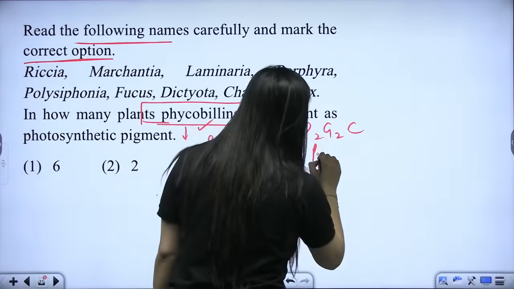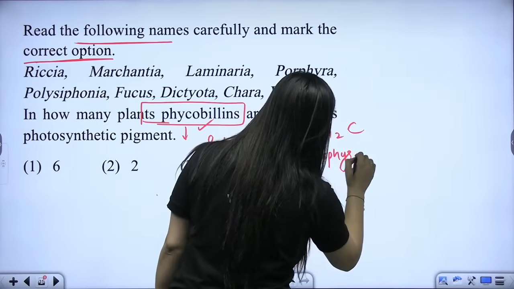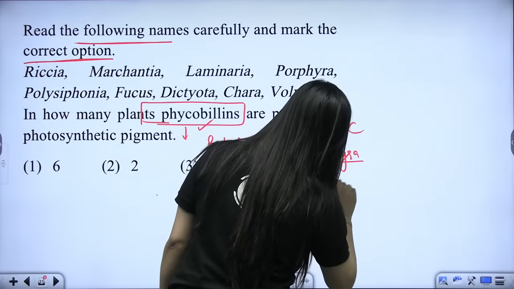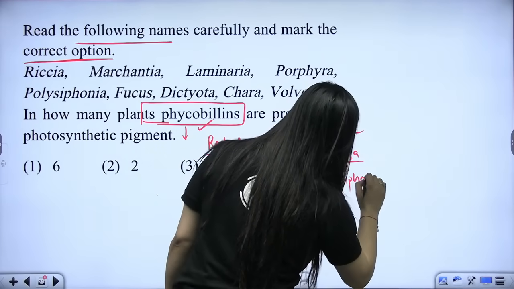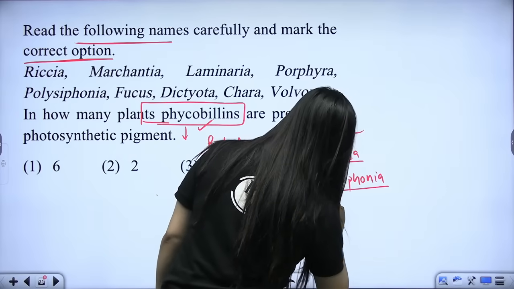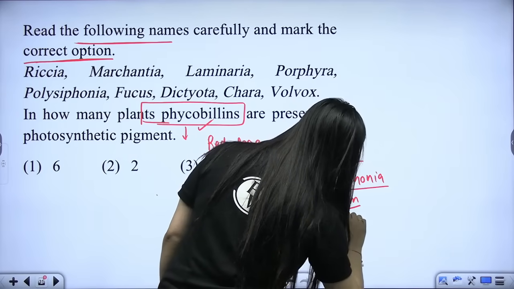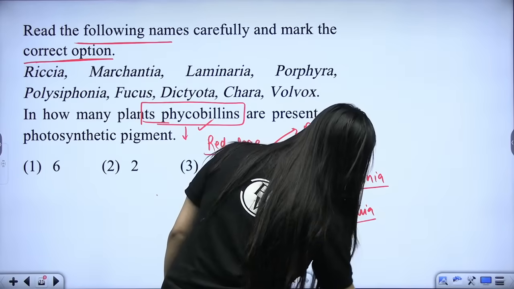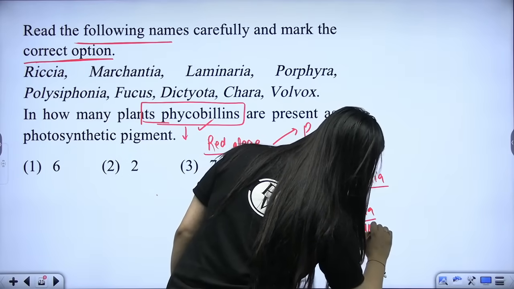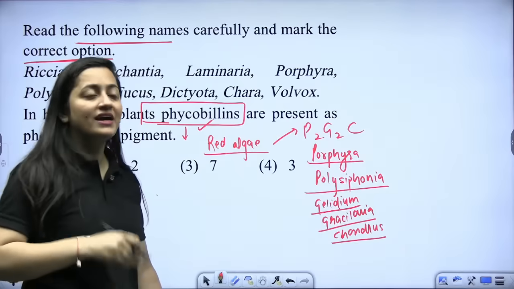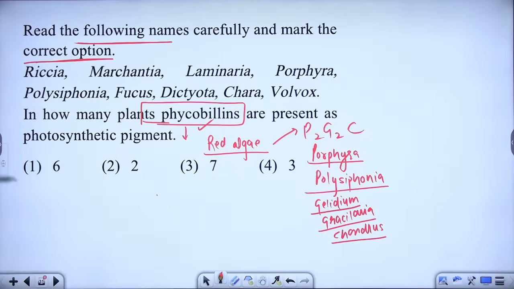So this P here means Porphyra. Let's have a quick revision of this too. You are going to have Polysiphonia, then Gelidium, then Gracilaria, and then finally, beta, we have Chondrus. So this is what we have: Porphyra, Polysiphonia, Gelidium, Gracilaria, Chondrus.